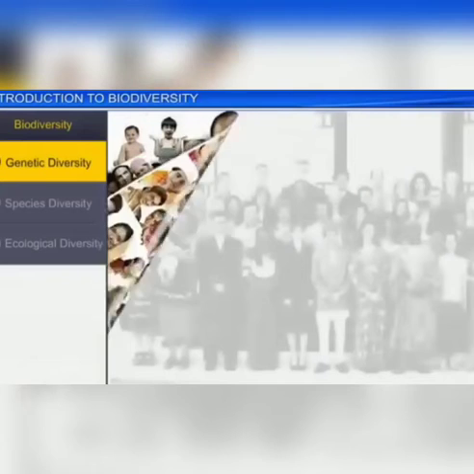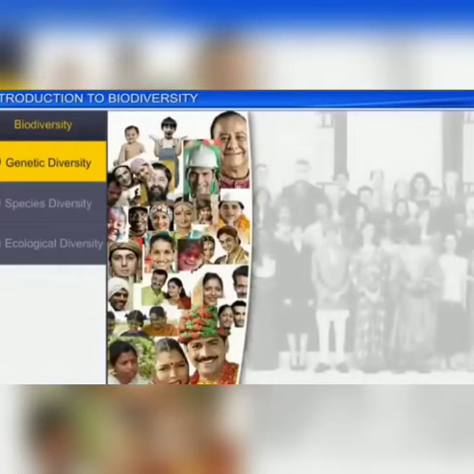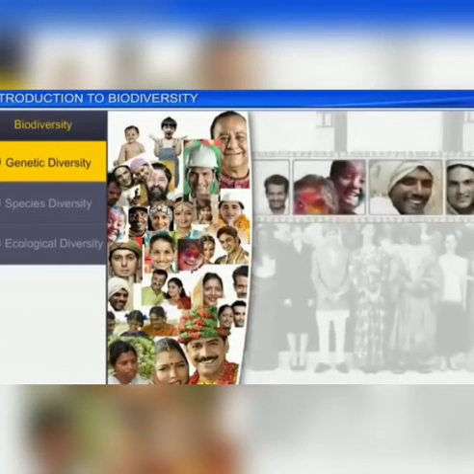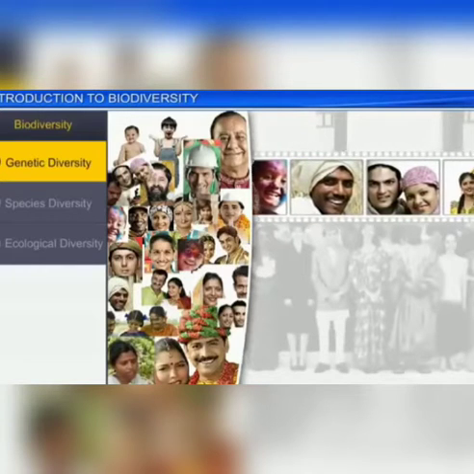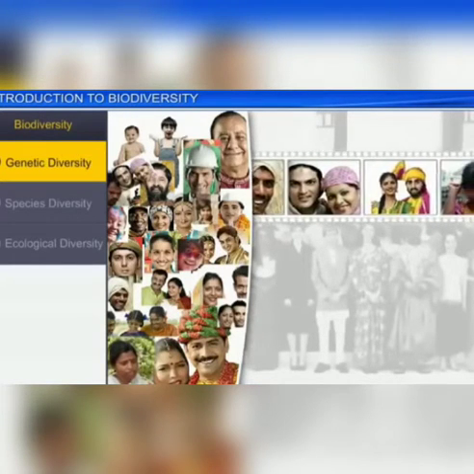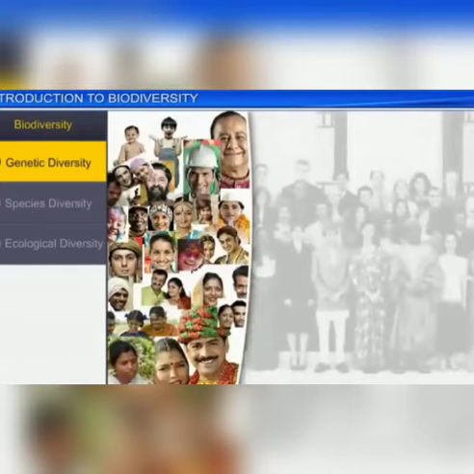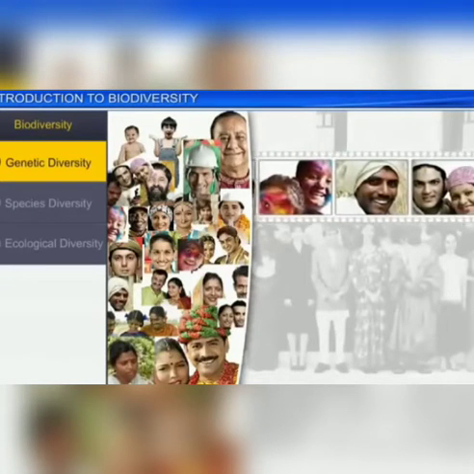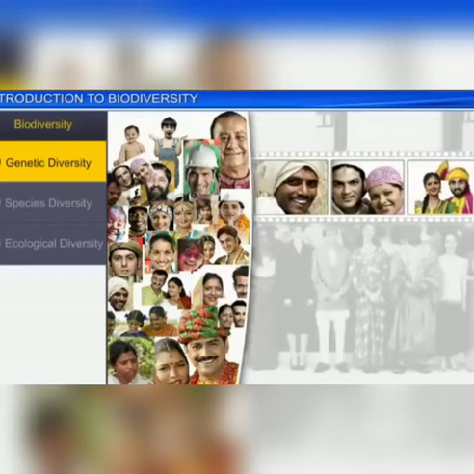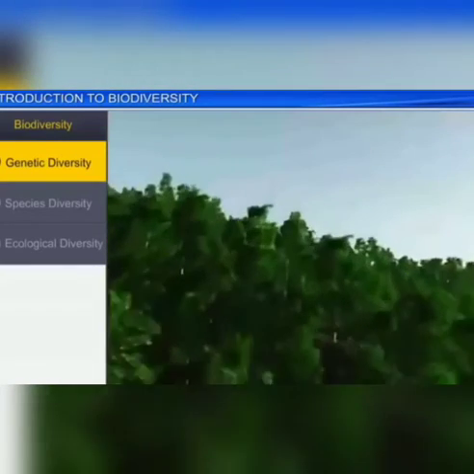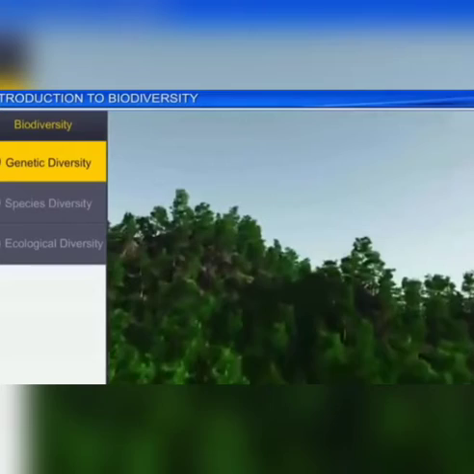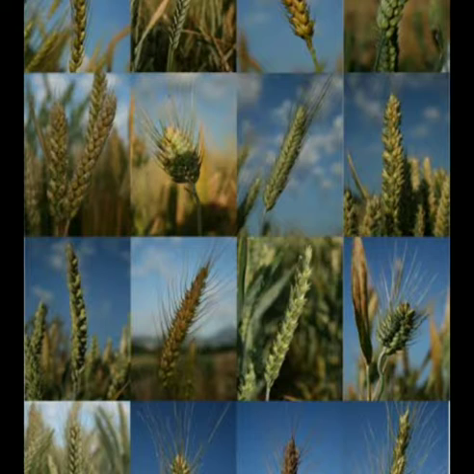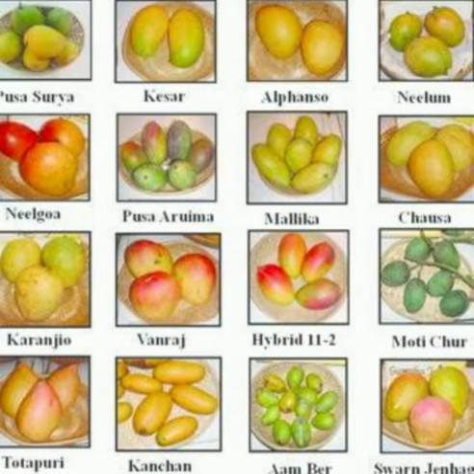What is genetic diversity? Genetic diversity refers to the differences in the genetic makeup, that means the number and the types of genes between the distinct species, and to the genetic variation within a single species. It also covers genetic variation between distinct populations of the same species. Genetic diversity means difference in the genetic makeup, right? India has more than 50,000 genetic variants of paddy and 1,000 variants of mango.